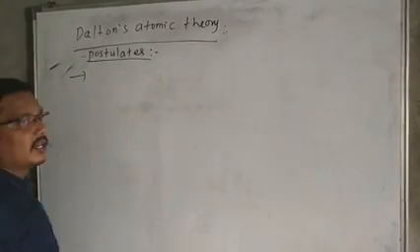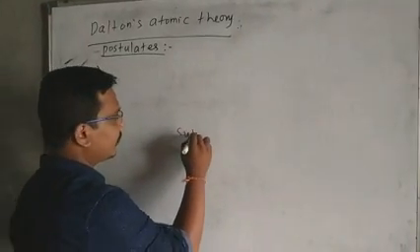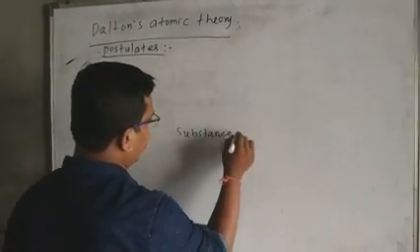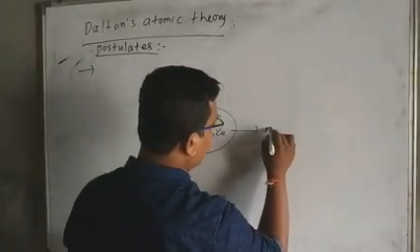According to Dalton, if you want to see a substance, the substance is made by some molecules.